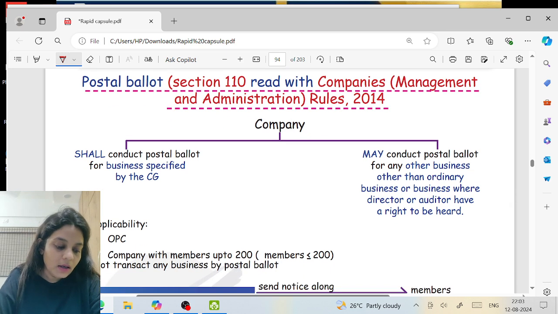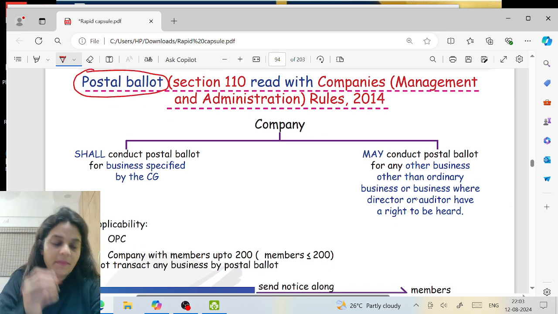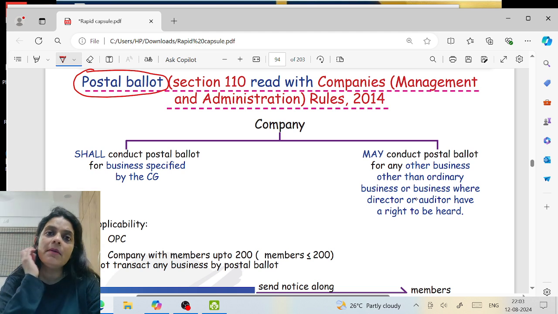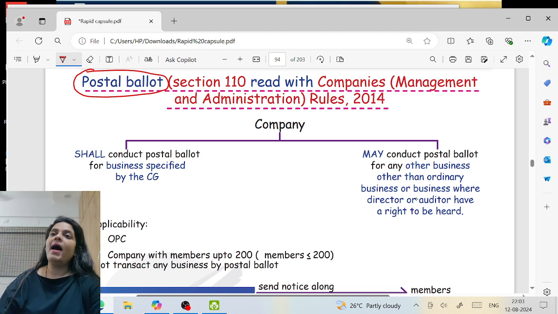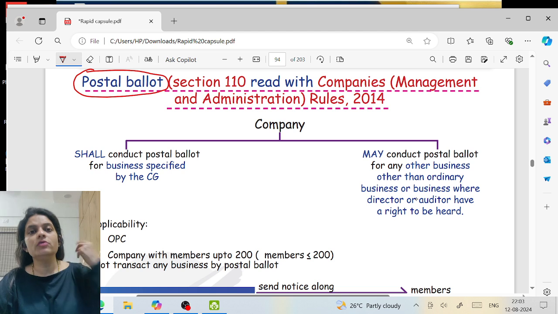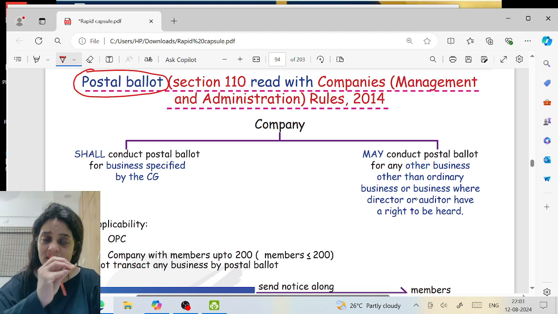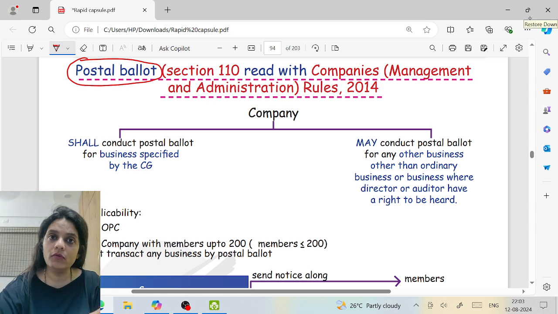Postal ballot. The concept of postal ballots is that, see, not every member can come to the meeting. So, postal ballot is giving an option to the shareholders that you sit at home and vote. So, that is what we mean by postal ballot. Ma'am, that is electronic mode only. Yes. So, once I'm done with postal ballot completely, then I'll tell you postal ballot and electronic vote together.